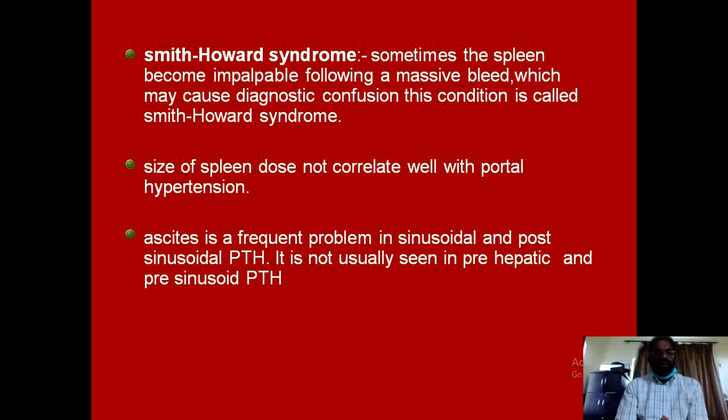It is important to remember that the size of the spleen does not correlate well with the portal hypertension, but usually with portal hypertension we get mild to moderate and sometimes massive splenomegaly. Ascites is a frequent problem in sinusoidal and post-sinusoidal portal hypertension, and usually this is mild to moderate in quantity.